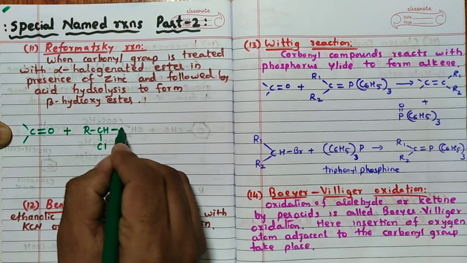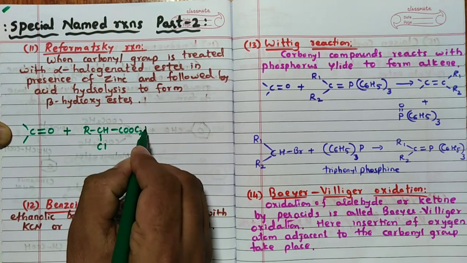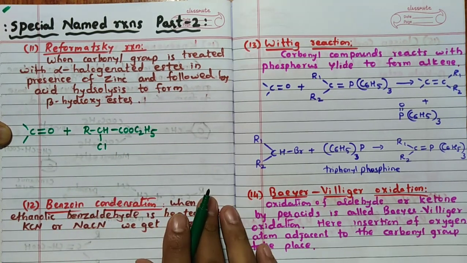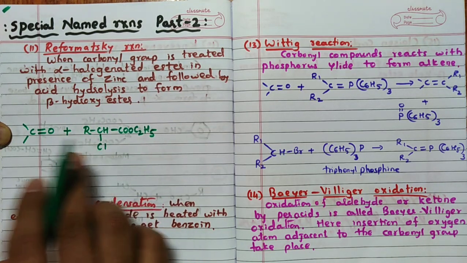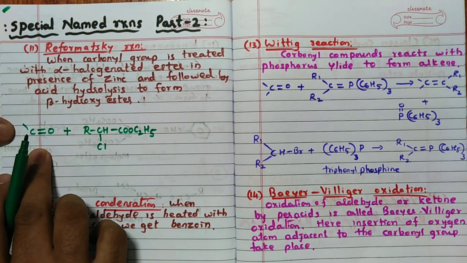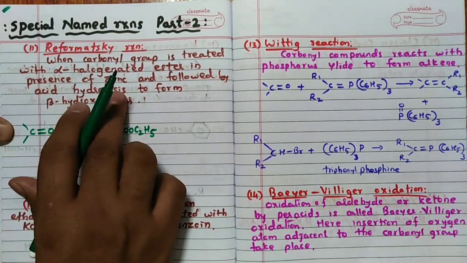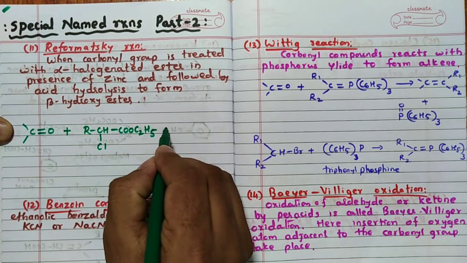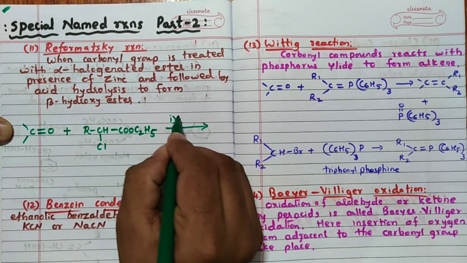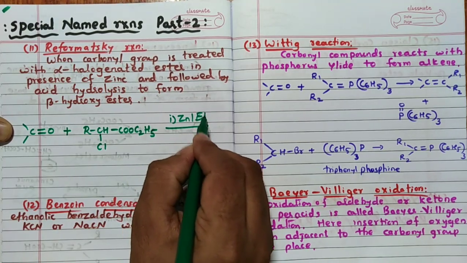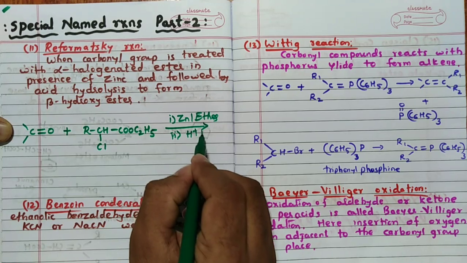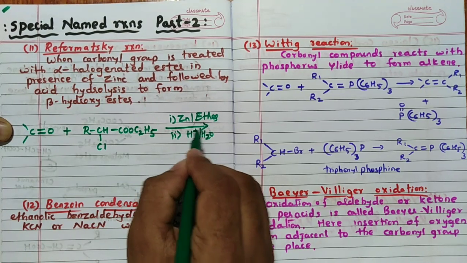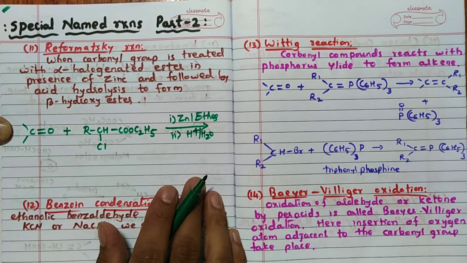COOC2H5 is the ester, alpha halogenated. It reacts with C double bond O in presence of zinc, and ether is also required as a solvent, followed by H plus, that is H2O or H3O plus, which you can also write.